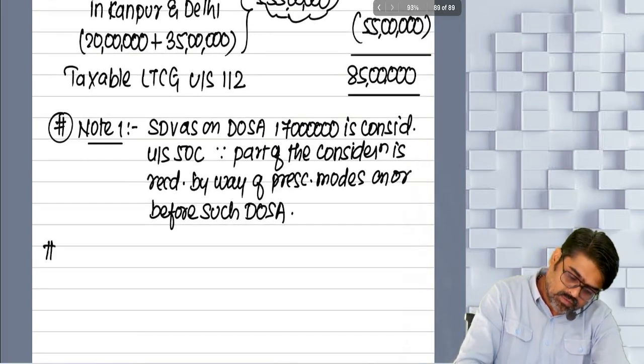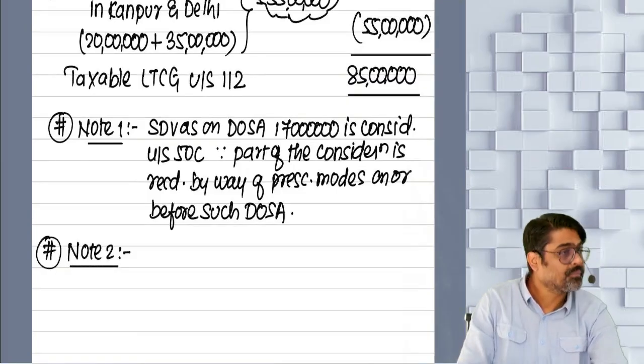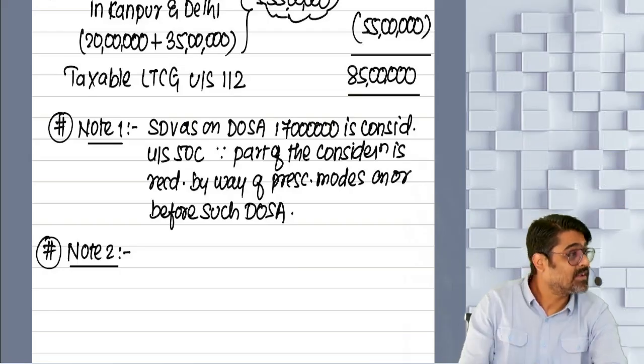Note number 2. Tell me, what will be note number 2? Come on, tell me. Investment in both the properties is considered to claim the exemption.